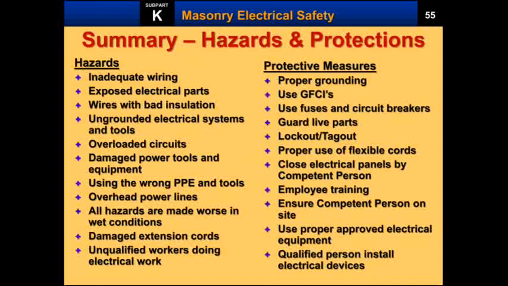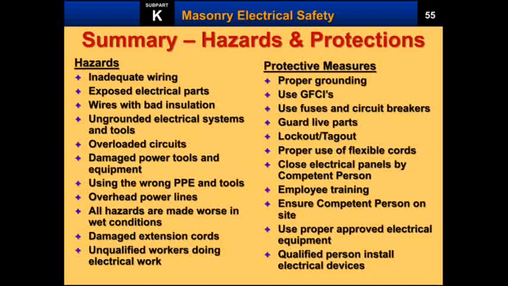If wires have bad insulation, we have to use fuses and circuit breakers. Where there are ungrounded electric systems and tools, we should use suitable guarding of live parts. Other hazards include overloaded circuits, damaged power tools, using the wrong PPE, overhead power lines, wet locations, damaged extension cords and unqualified workers. These are the hazardous work practices that may lead to electric accidents.